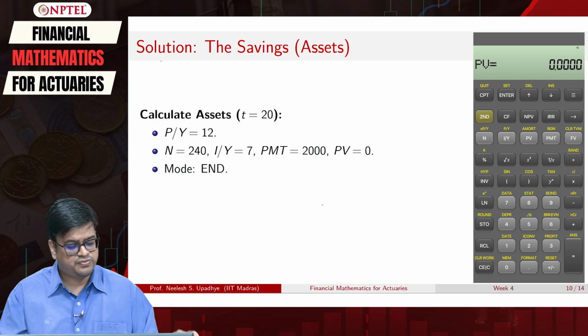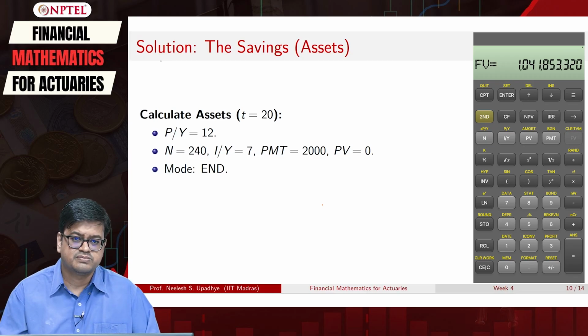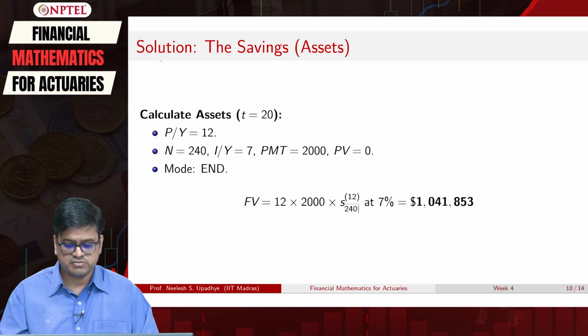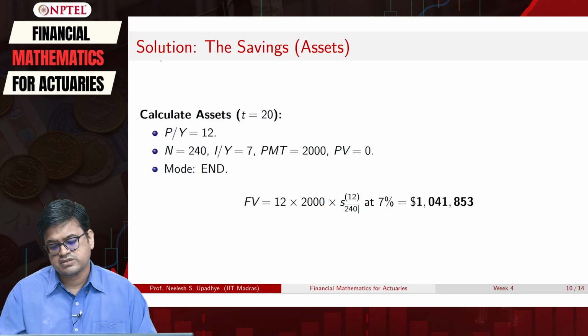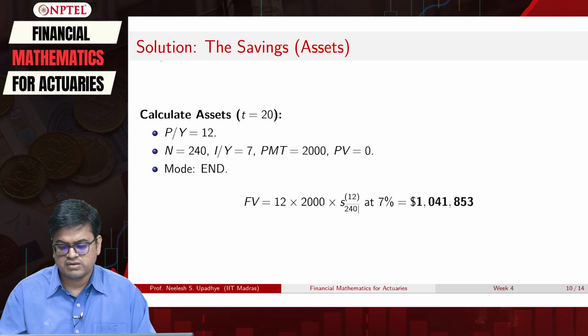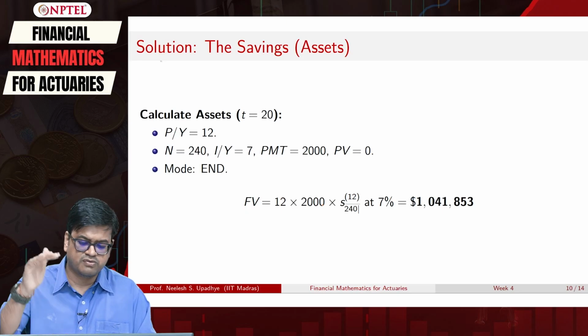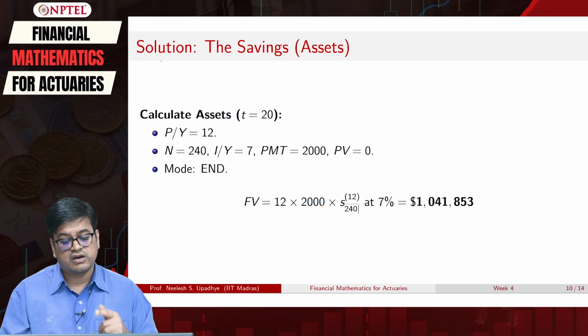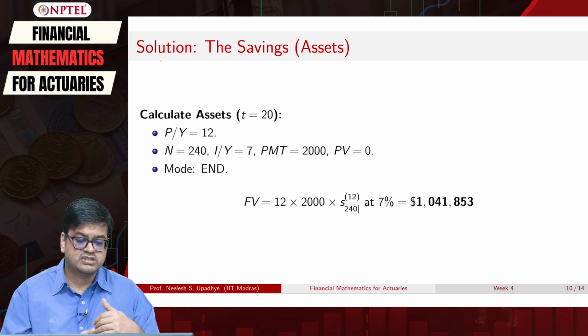Compute FV. So that will give you this number, which is roughly 10,41,853. Okay, this is the future value of your amount. Now the other thing comes. So this is asset building.